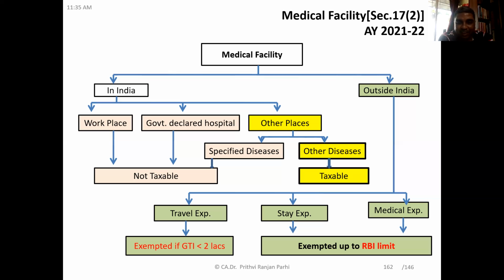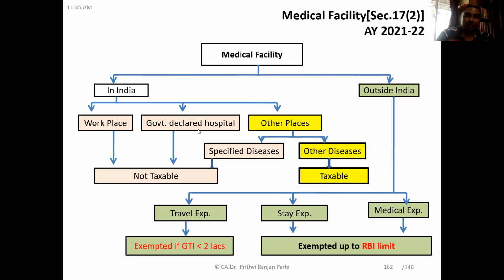If you look at this chart, you can understand medical facilities provided at the workplace. What is the treatment for tax? Not taxable. It's not taxable at all.